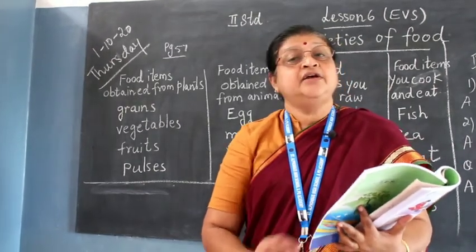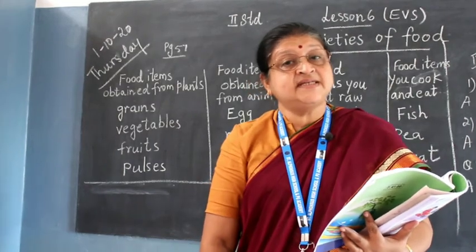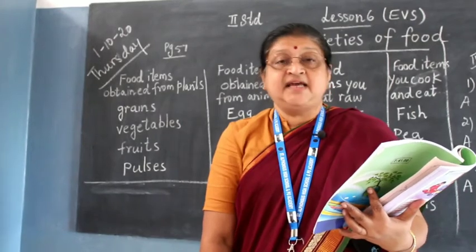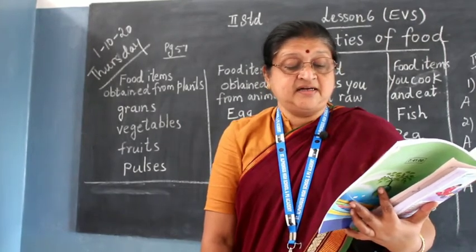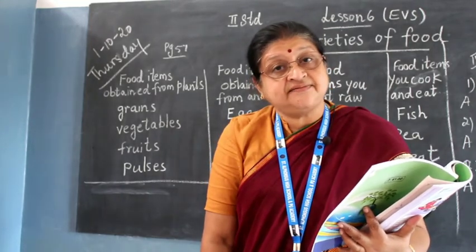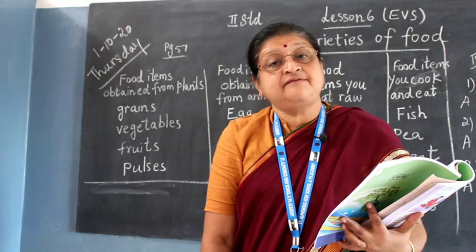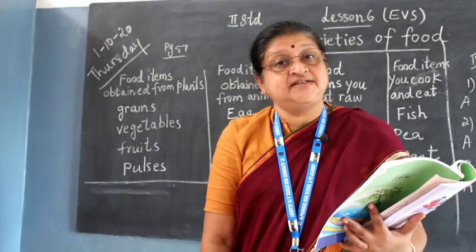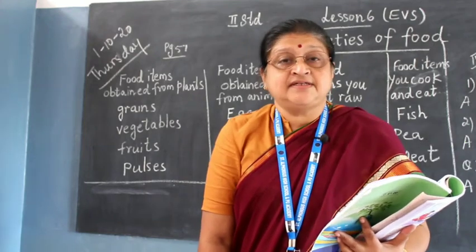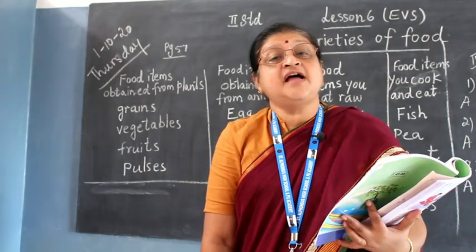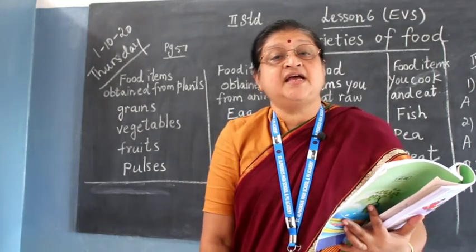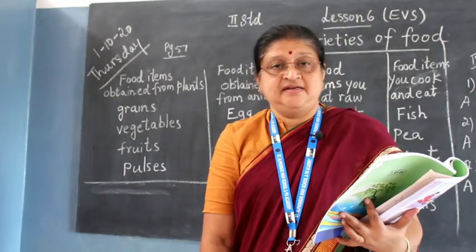The last question, do the members of your family and you have the same food habits? No, the food habits differ. Then are they different? Yes, they are different. If they are, how? If they are, how means you should say because the taste is different. Every member of the family, you just write taste differs. And why? Because it is according to the availability of the vegetables in the market, isn't it?